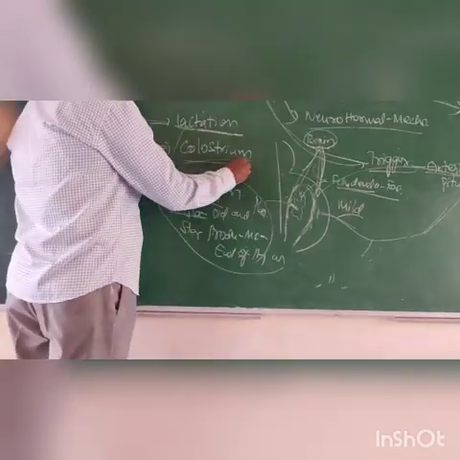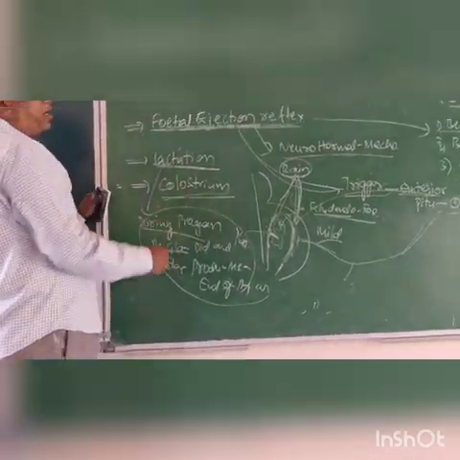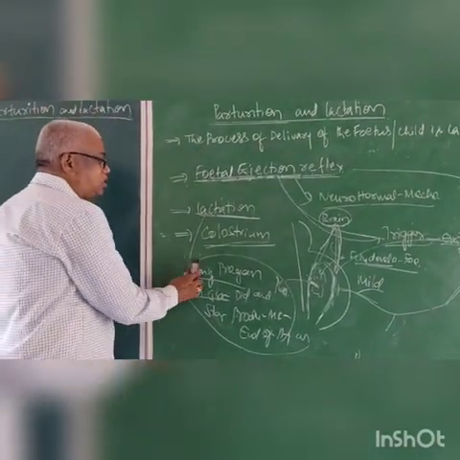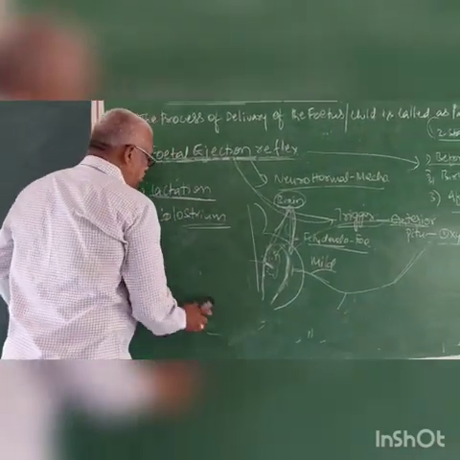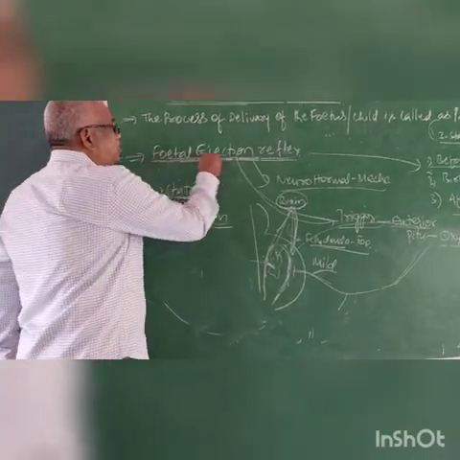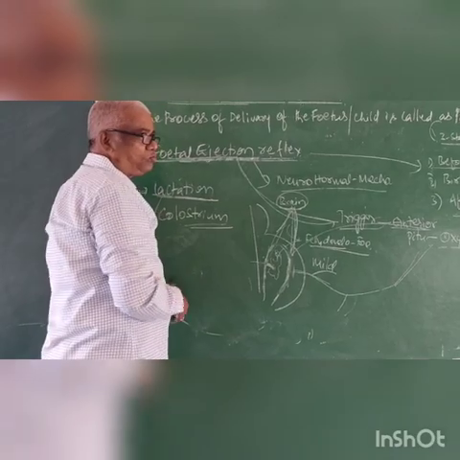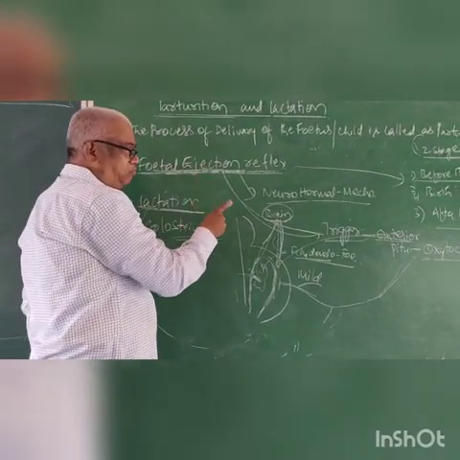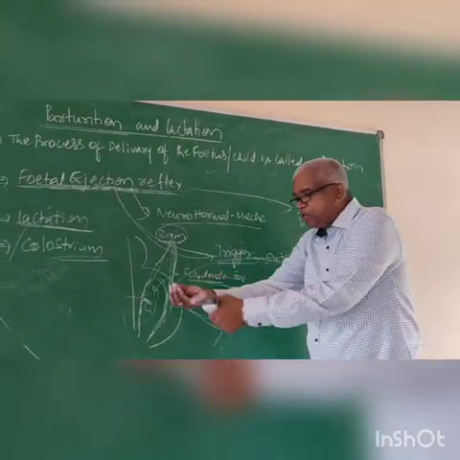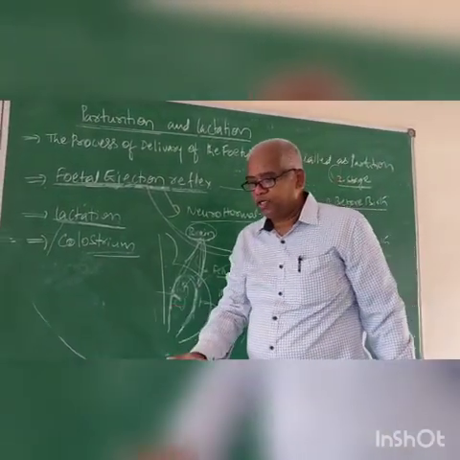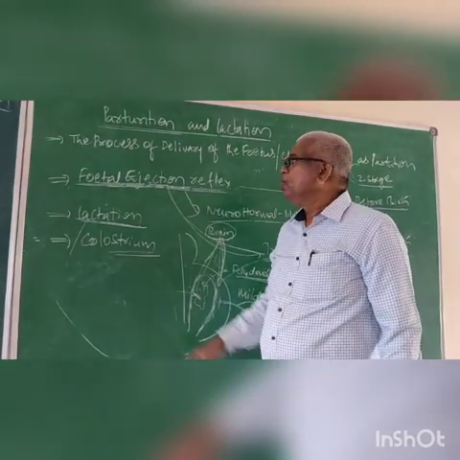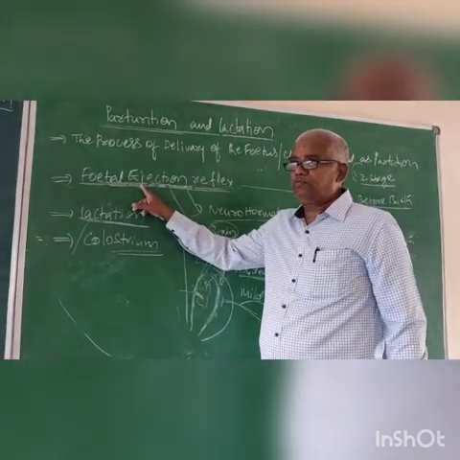Now come to the cholesterol. It is very important. Cholesterol. What is cholesterol? Right. Now I forgot one thing. Fetal ejection reflex. Just think. Fetal ejection reflex. Birth means coming to the outside from the female body, or uterus. Now what is this fetal ejection reflex?